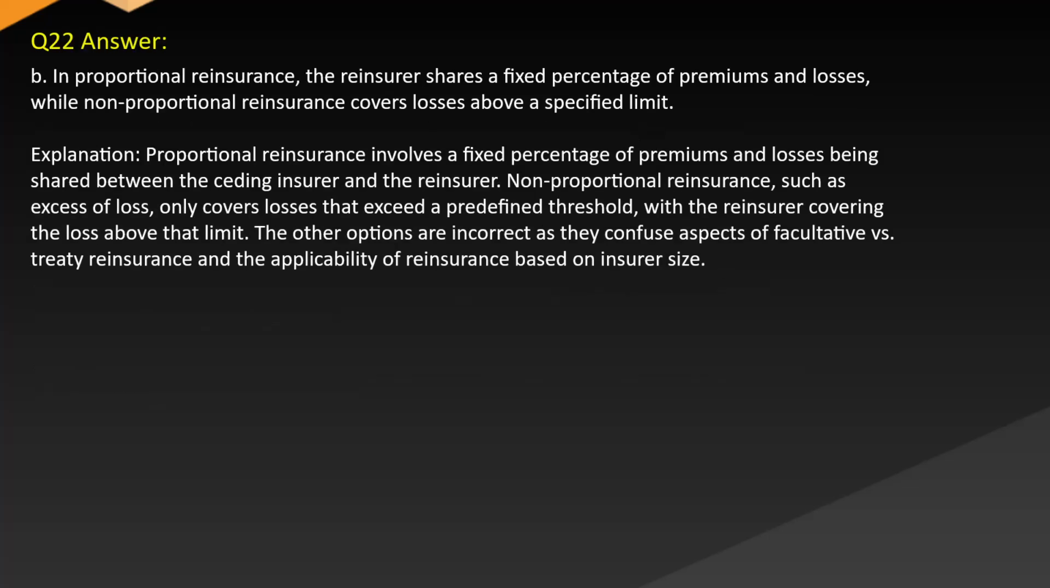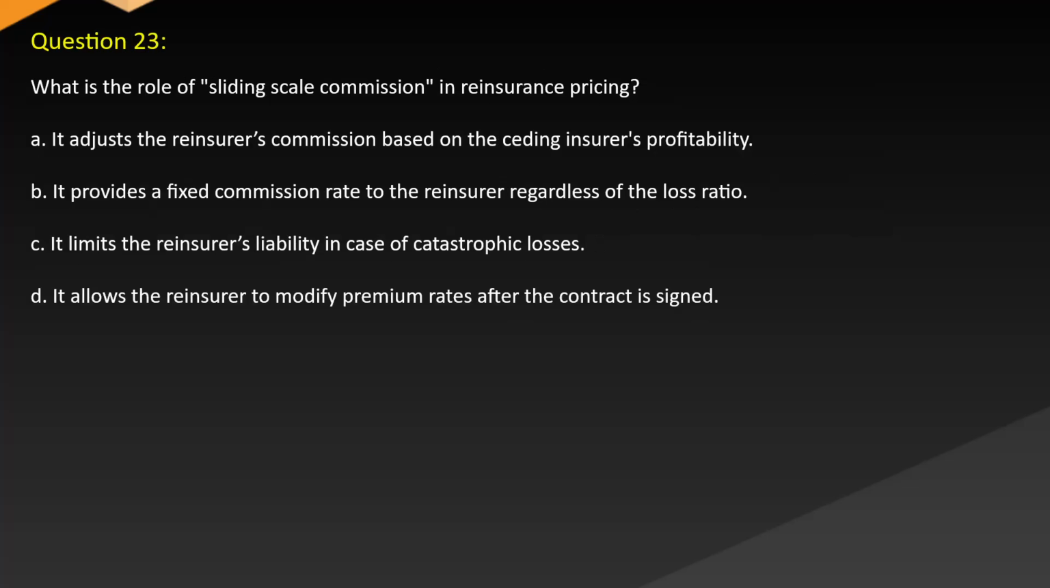Answer: B. In proportional reinsurance, the reinsurer shares a fixed percentage of premiums and losses, while non-proportional reinsurance covers losses above a specified limit. Explanation: proportional reinsurance involves a fixed percentage of premiums and losses being shared between the ceding insurer and the reinsurer. Non-proportional reinsurance, such as excessive loss, only covers losses that exceed a predefined threshold, with the reinsurer covering the loss above that limit. The other options are incorrect, as they confuse aspects of facultative versus treaty reinsurance and the applicability of reinsurance based on insurer size.